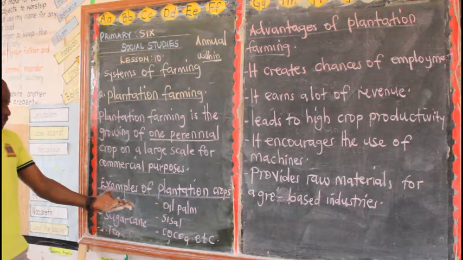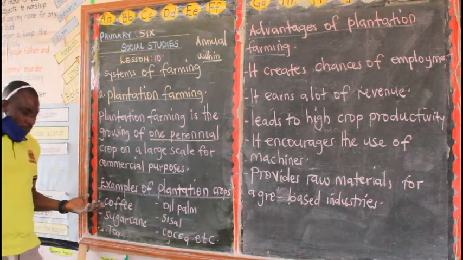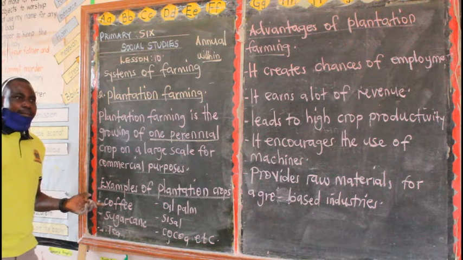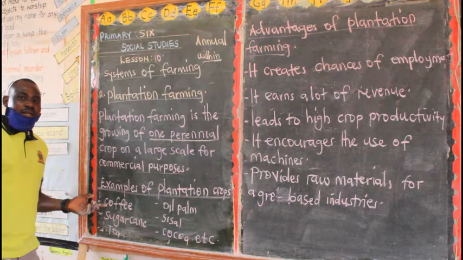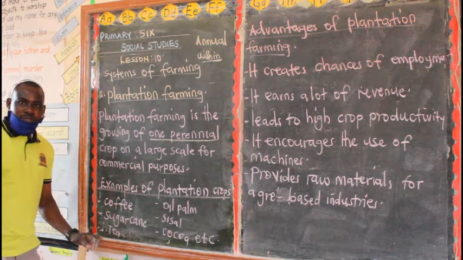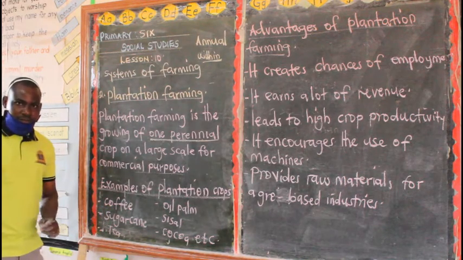Now just look at the examples of plantation crops that we have. One, we have coffee. And coffee is the major export of Uganda when it comes to cash crops. So we mainly export coffee.